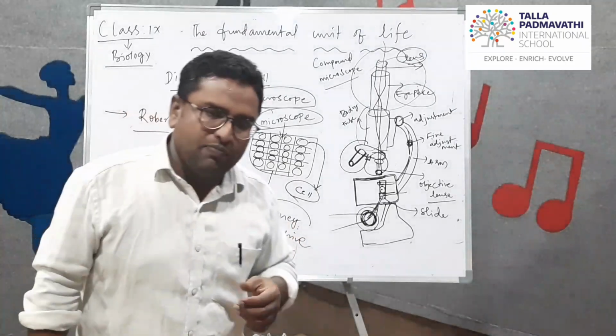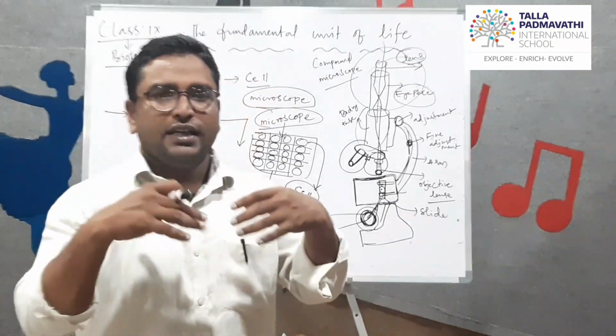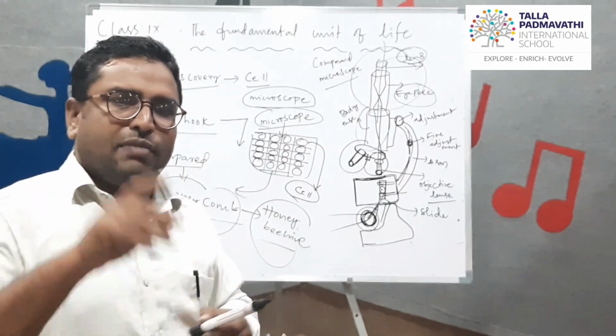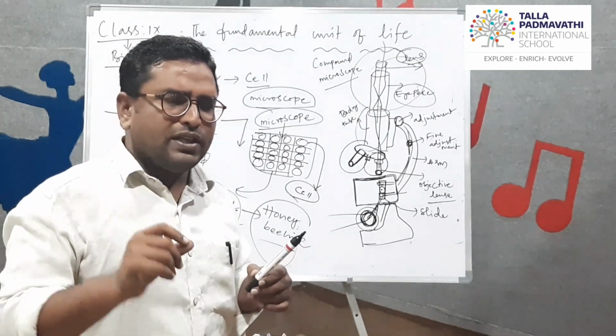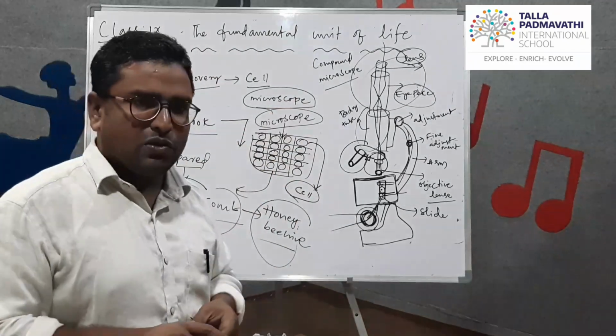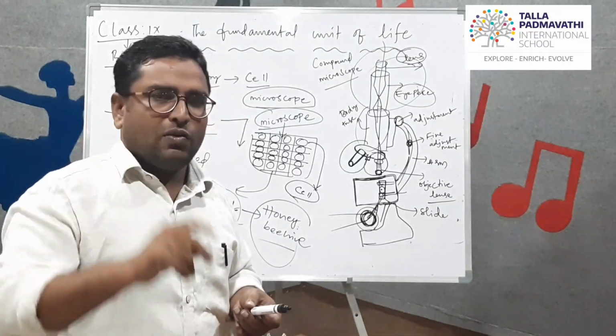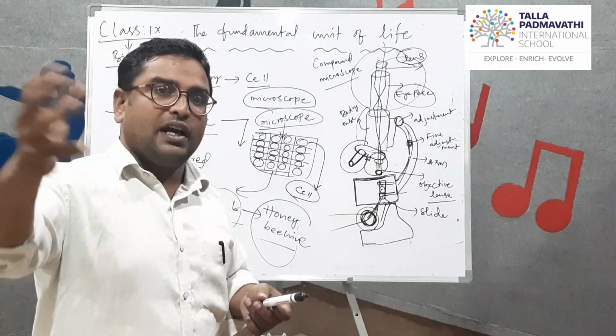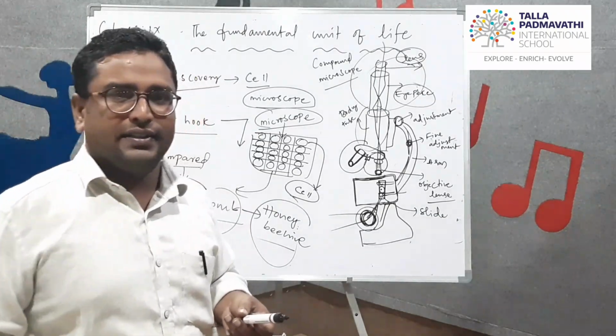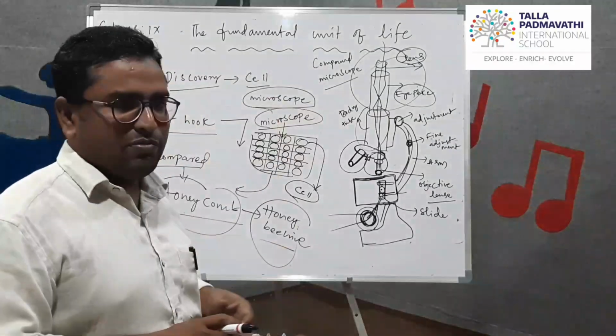Different types of microscopes are there to see different things. Suppose you want to see bacteria. To see bacteria, a normal compound microscope is enough. To see a virus, such as coronavirus, which is 1,000 times smaller than bacteria, you cannot see it with a compound microscope.